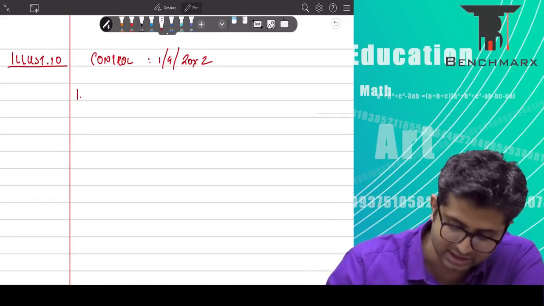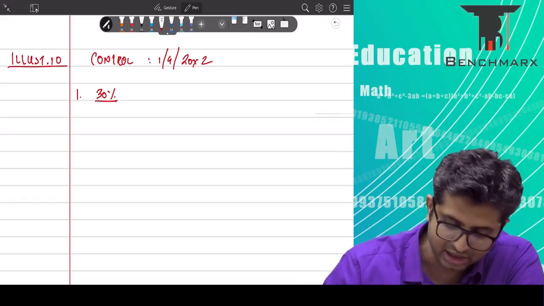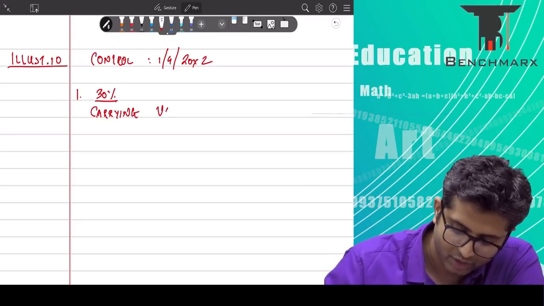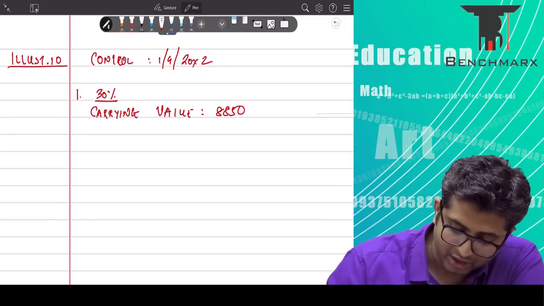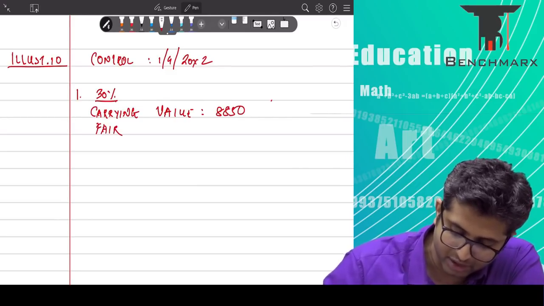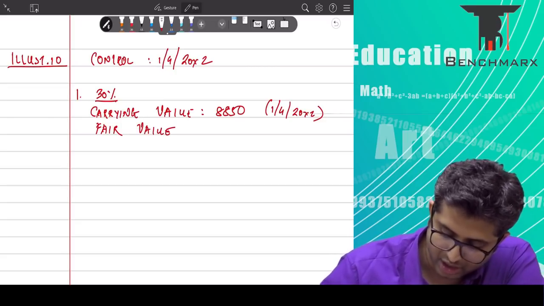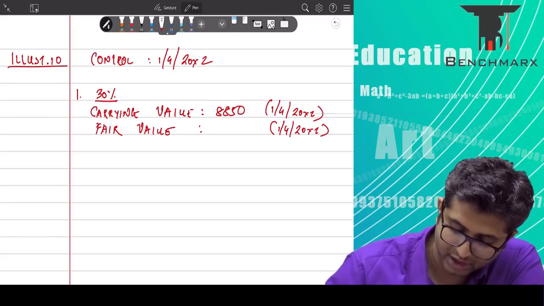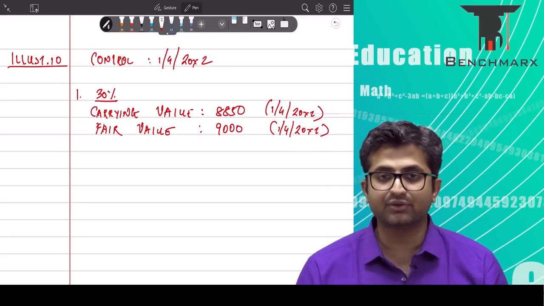Your existing stake of 30% is valued currently at 8,850. Your carrying value in the books is 8,850. Remember, this is the carrying value on 1st April 20X2. The fair value of this stake, again on 1st April 20X2, is 9,000 rupees. Which means, is there an increase in fair value?